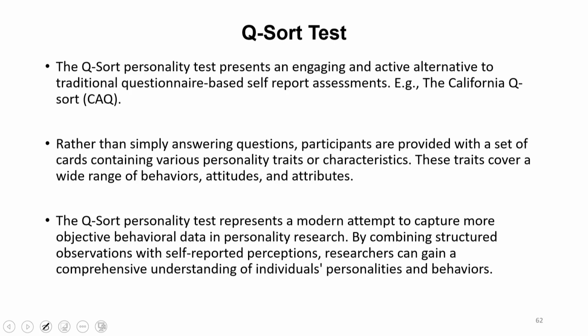So, this is called a Q-sort test. The Q-sort personality test presents an engaging and active alternative to traditional questionnaire-based tests. The traditional questionnaire-based approach has many advantages and disadvantages, which we have already discussed earlier. The main advantage is that it is very easy and inexpensive, and the disadvantage is that in many cases people may not accurately report their traits, simply because they will lie about themselves.